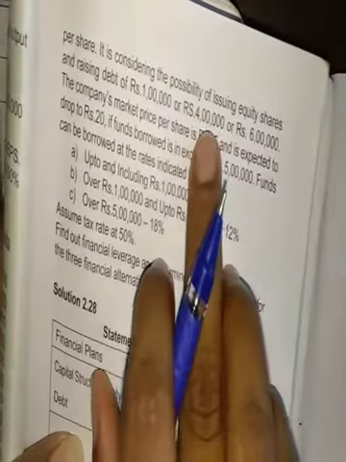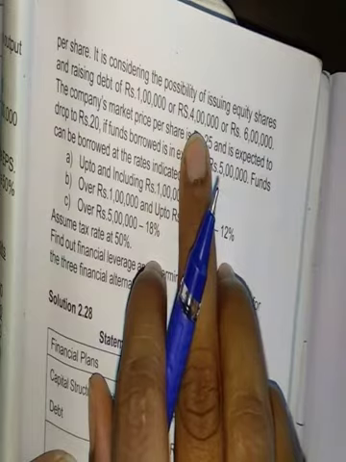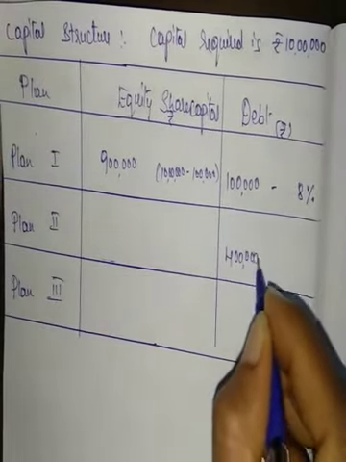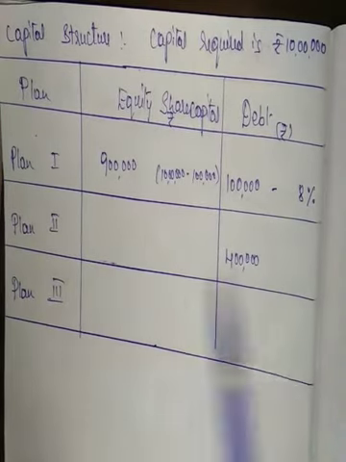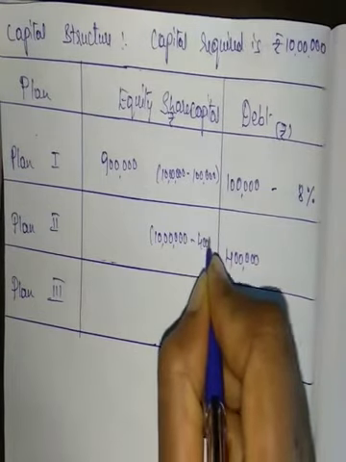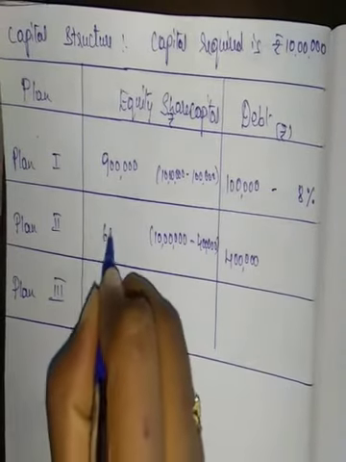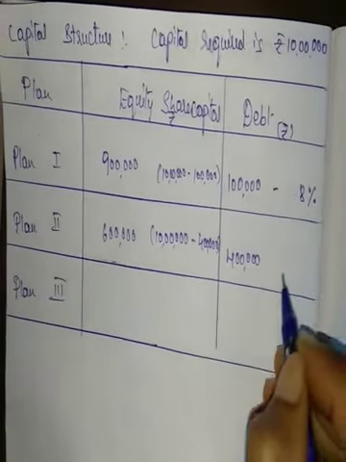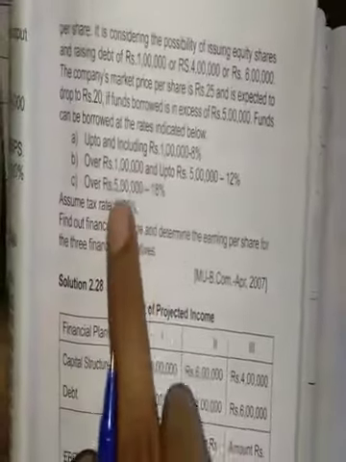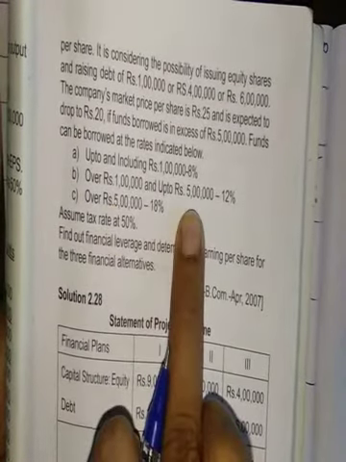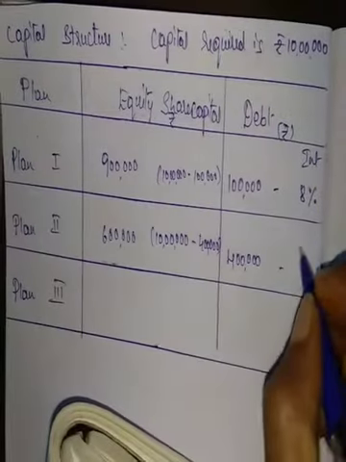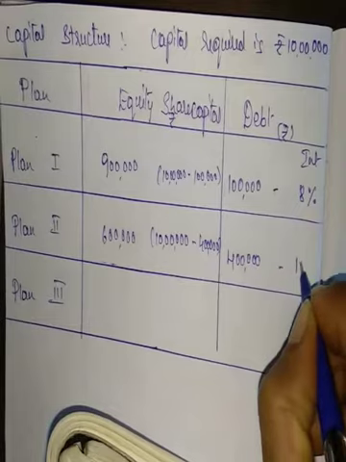Then the second plan, where debt is raised up to 4 lakh. So debt is 4 lakh. What about the equity capital? Equity capital is 10 lakh minus 4 lakh, it is 6 lakh. What about the interest rate? Over 1 lakh and up to 5 lakh, it is 12%. So 1 lakh to 5 lakh, 12%. Here the debt amount is 4 lakh, so the applicable interest rate is 12%.